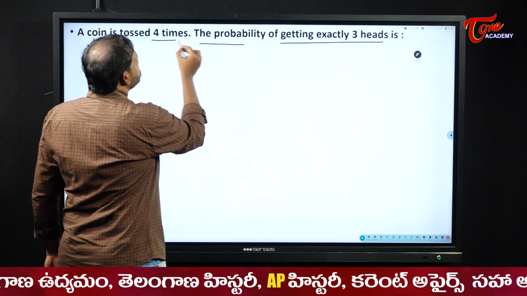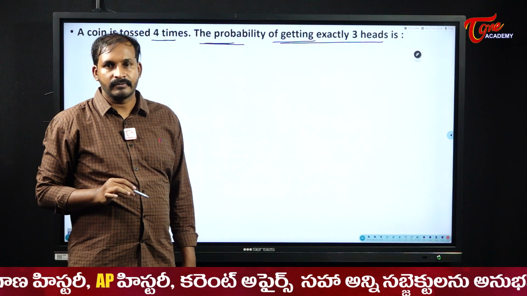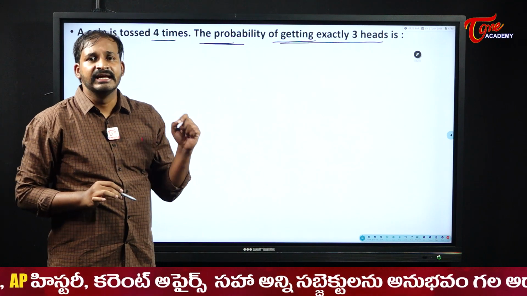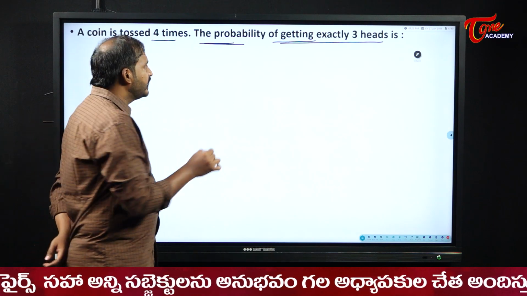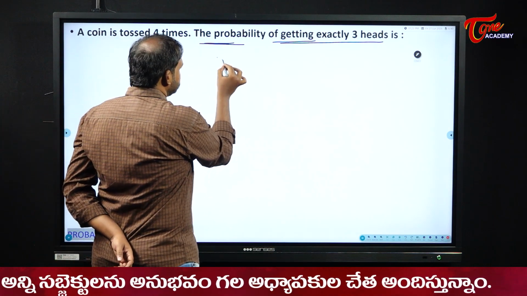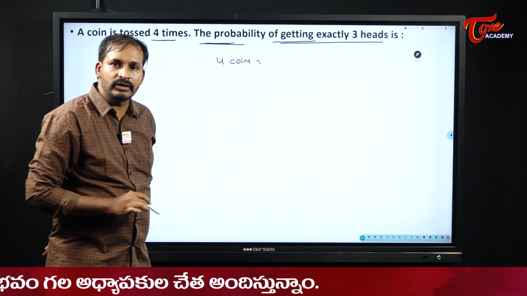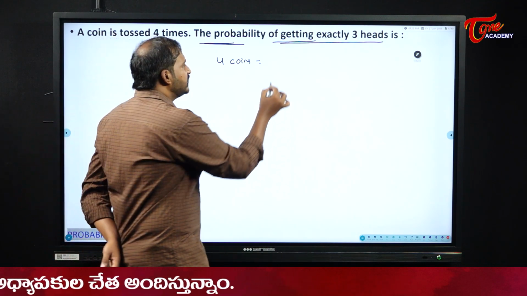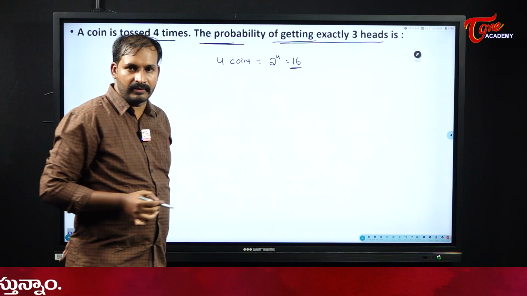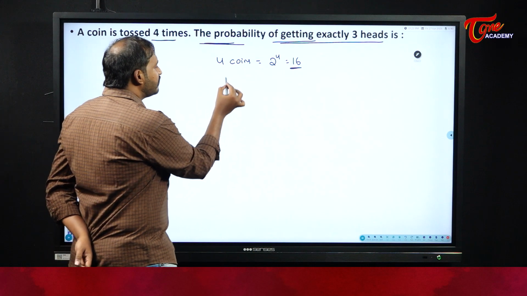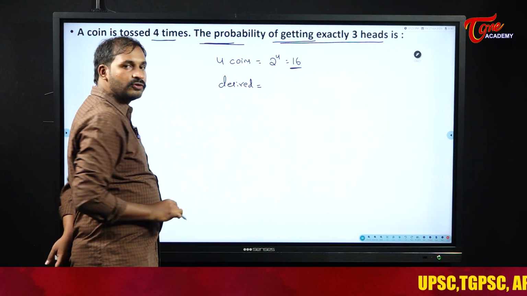Now, a coin is tossed 4 times, the probability of getting exactly 3 heads is. See students, already I told you how we can find it when I throw 4 coins or a coin 4 times. What is the total number of outcomes? Same thing, that is 2 power 4, that is 16. This is the total number of outcomes for me. Now, what is the desired one for me? Out of 4 coins, 3 should be heads for me.